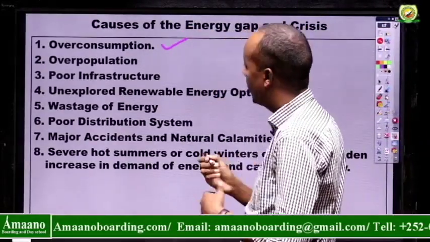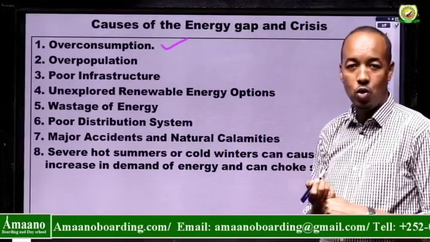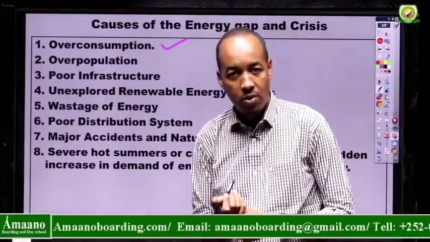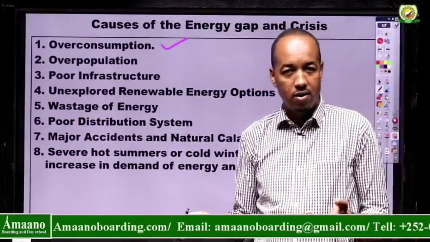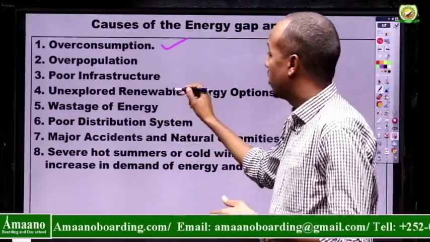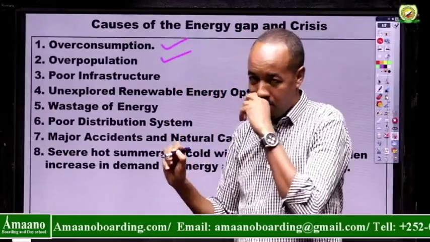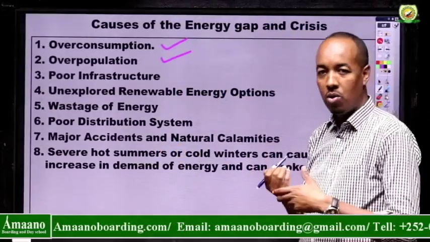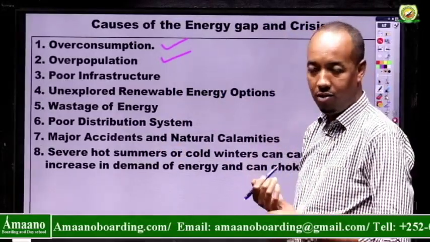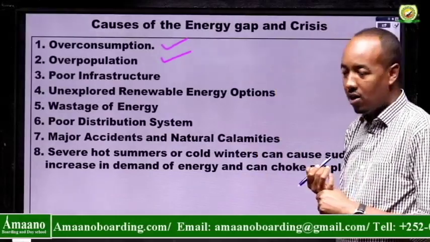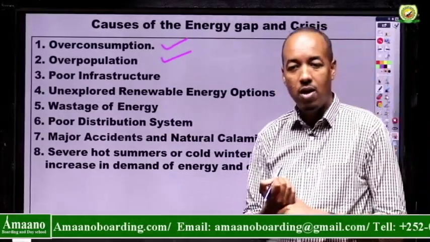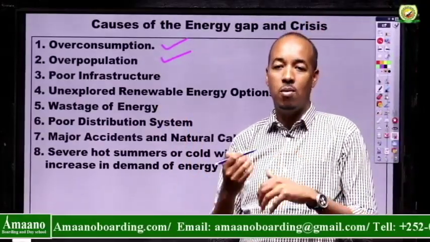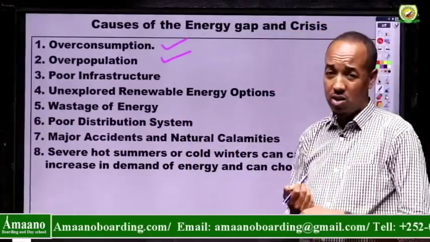So the first one is overconsumption. People are consuming more than they need in terms of fuel. Imagine a family where each one is driving a car. They could have shared it. The other one is overpopulation. The number of people is increasing. Now the world has more than 7.4 billion people. It is going to 8 billion. So imagine more than 7,400 million people. So overpopulation is also another reason.